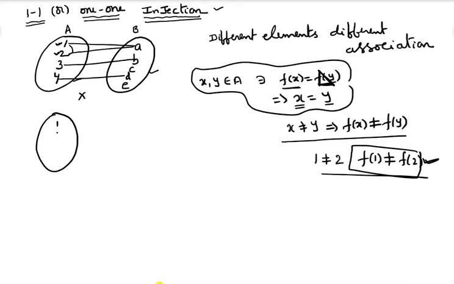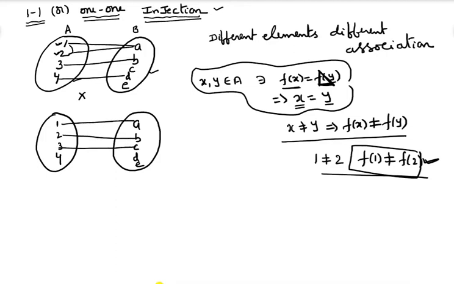Another example you can see: 1, 2, 3, 4, and here we have a set with elements A, B, C, D, E. 1 is connected with A, 2 connected with B, 3 connected with C, 4 connected with E. Different elements have different associations. So this is said to be a one-one function.